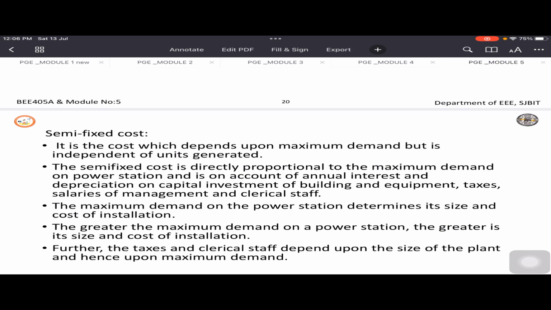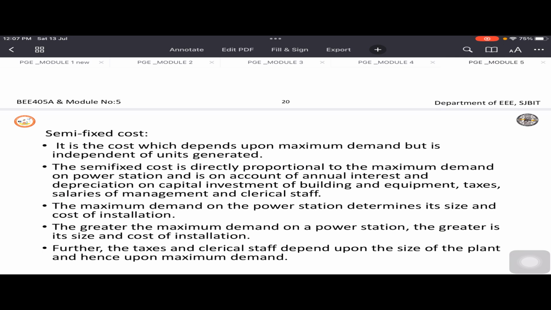Here we know that the size of the power station and the cost of installation. The greater the maximum demand on the power station, the greater is the size and the cost of installation. That means you need to increase. Here a few parameters are fixed in nature and a few parameters are variable in nature.